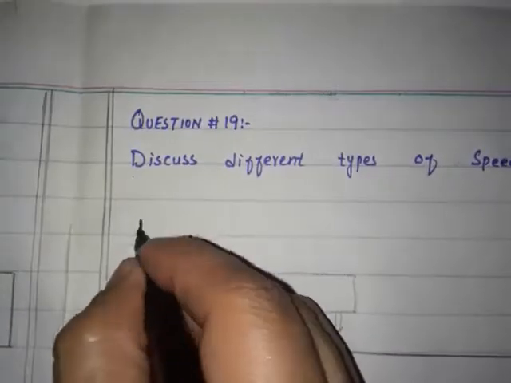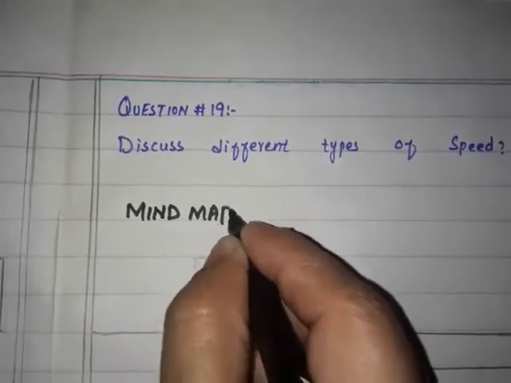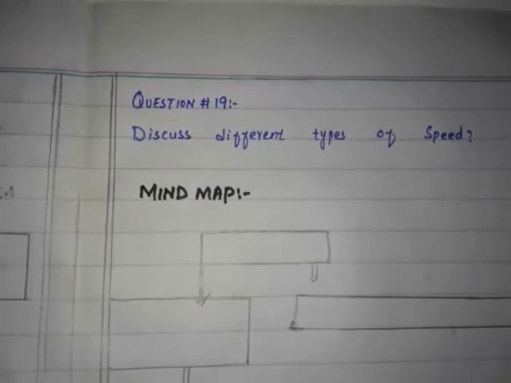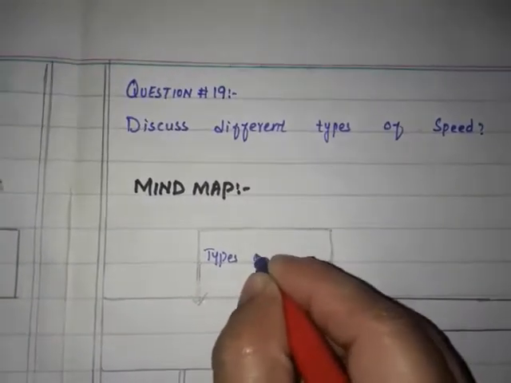Underline it properly. After it, give the heading of the mind map. Underline it properly with the help of the pencil. The main heading is types of speed.